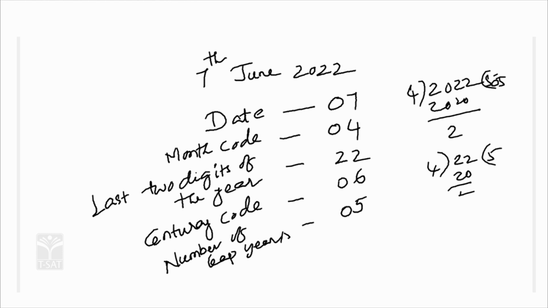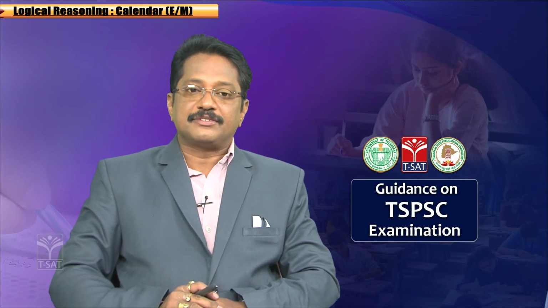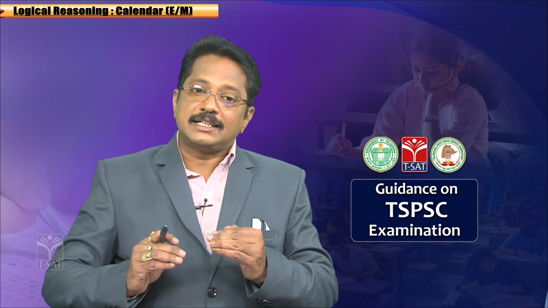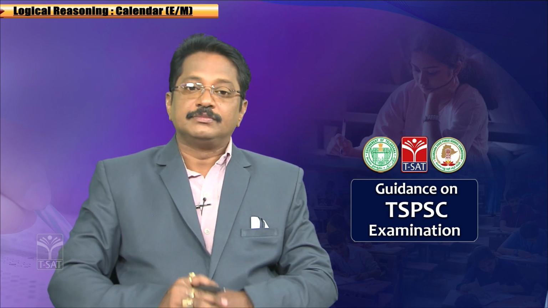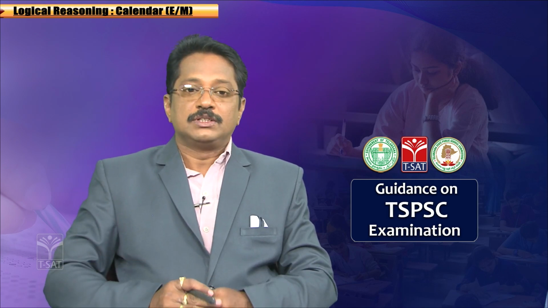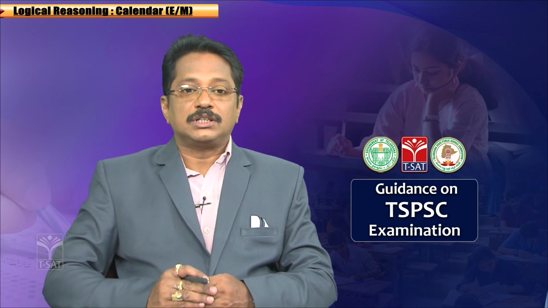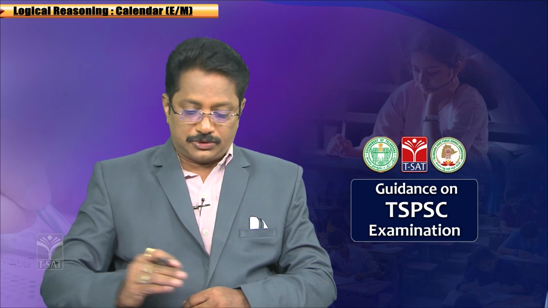So, this is very clear. And once again I am saying, all these things verified carefully. First you have to write the date 07, then write the month code. What is the month here? June. The code of this month is 4.